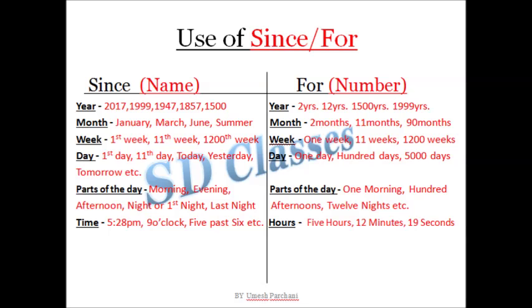Time. Whenever you are telling the time, apply since. When you are telling hours, minutes, or seconds, then apply for. So 5 hours, 12 minutes, 19 seconds, with these we are applying for. If I tell the time, for example, 5:28 p.m., 9 o'clock, 5 past 6, with this we apply since. So this is the easiest way to understand without getting confused, that wherever you find a name, apply since. Wherever you find a number or counting, apply for.